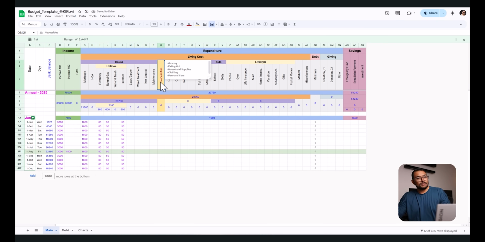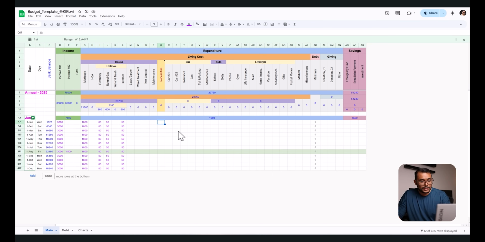Necessities, I put some items together. Let's say grocery, eating out, household supplies, clothing, personal care, because I felt like there will be too many small transactions if you want to take those data every day and input there. Rather, you can just apply a set budget for those categories, put it aside to a credit card or another debit card, and then every month you place that much money over there and use that. That way you just input once, and if there is any shortage or extra, you can adjust that way.